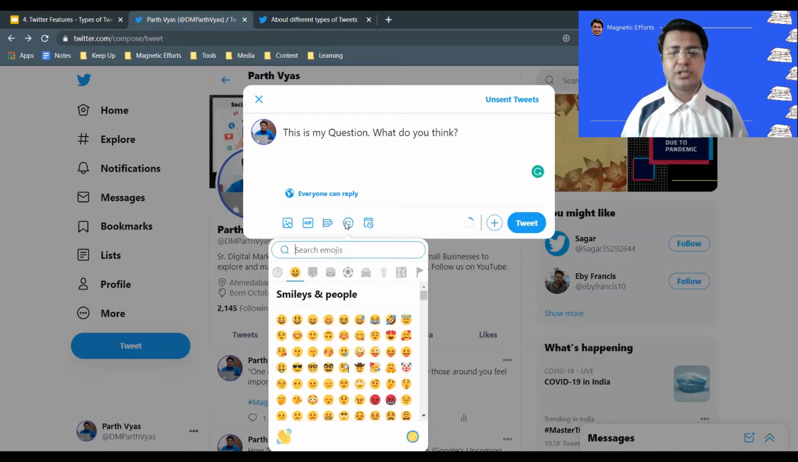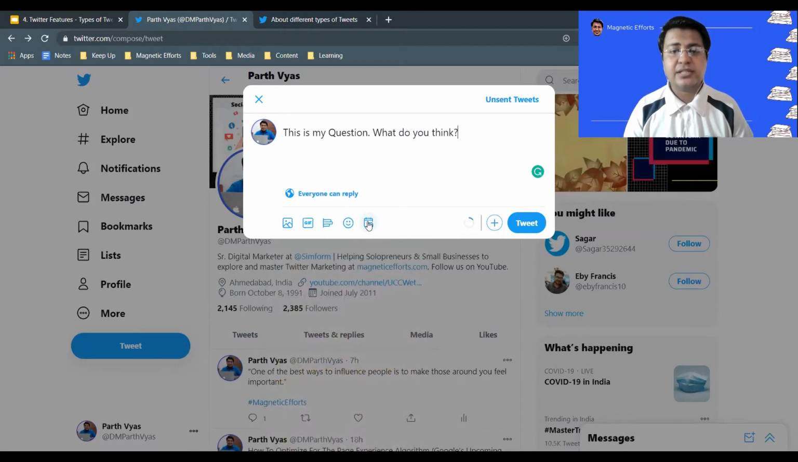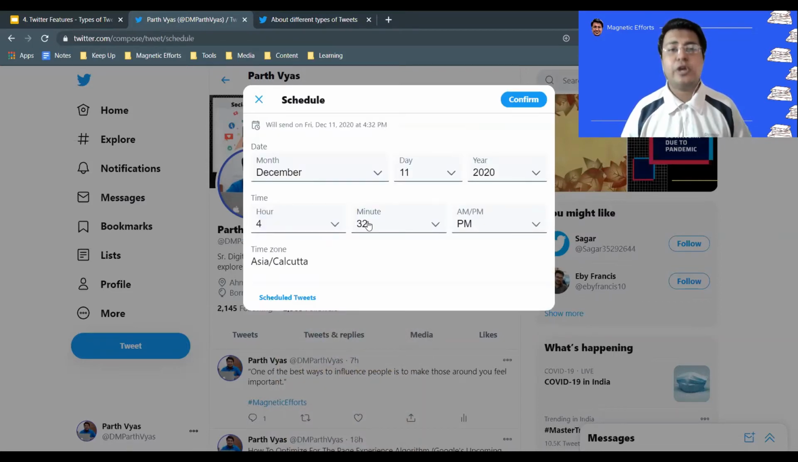The same emojis and the same keyboard we are habituated to while using any other platform, let's say WhatsApp or Telegram or Messenger or any other social platform. This is it, and the final thing is scheduling your tweet.